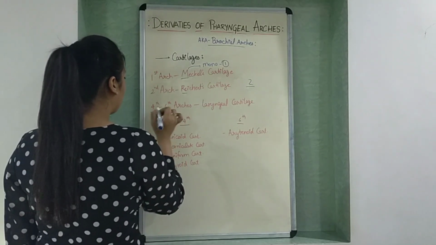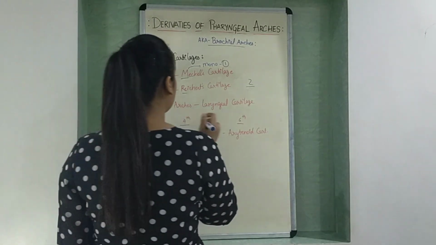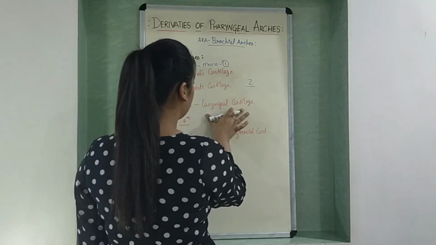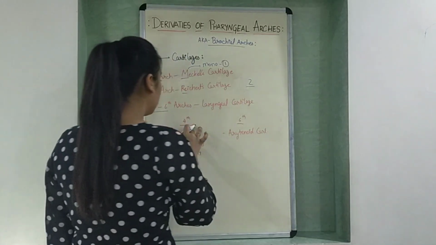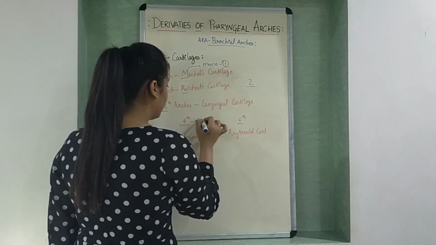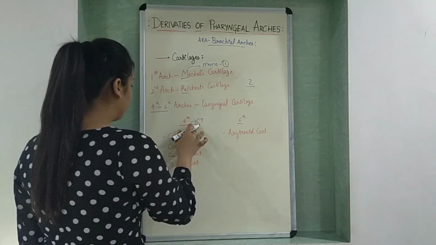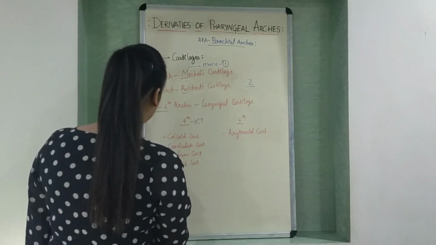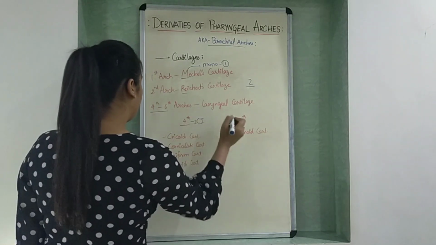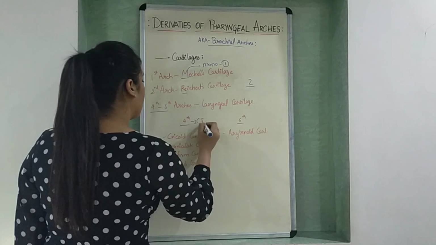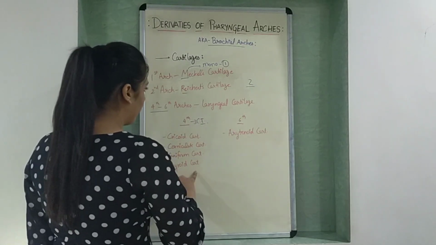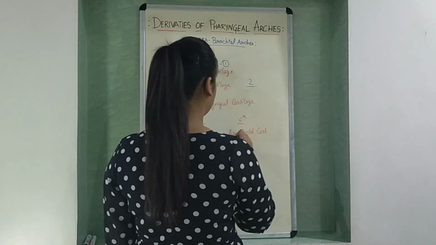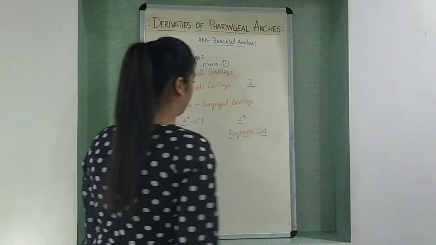So let's talk about 4th and 6th arches. 4th and 6th arches give rise to laryngeal cartilage. 4th can be remembered as 3CT, where 3C stands for cricoid cartilage, corniculate cartilage, cuneiform cartilage, and the T stands for thyroid cartilage. 6th arch derives only one cartilage, that is arytenoid cartilage.